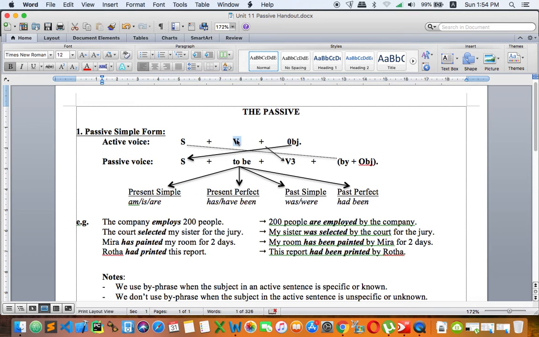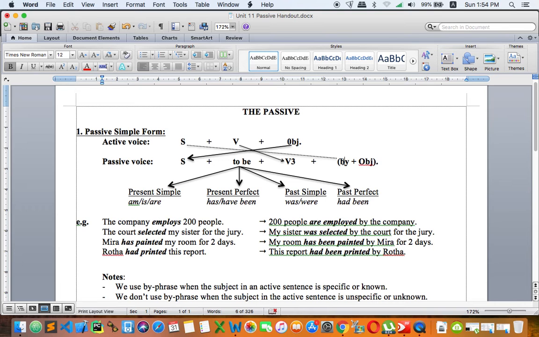Okay, but let me explain the other tenses as well. Maybe you want to understand much better about the other tenses. So when it comes to passive voice, you've got to change the object right here in an active to a subject in a passive. Okay, and in order to form a passive, you've got to add to be right here, and we'll tell you how to use to be right here. And the verb right here, let me fix the arrow a little bit. That should be verb right here. So the main verb right here will become verb 3, or you can say past participle. All right, and the subject will be an object in a passive.